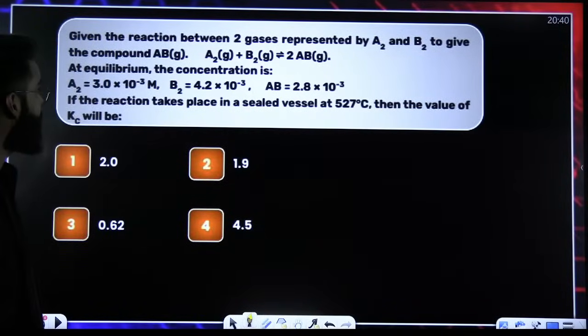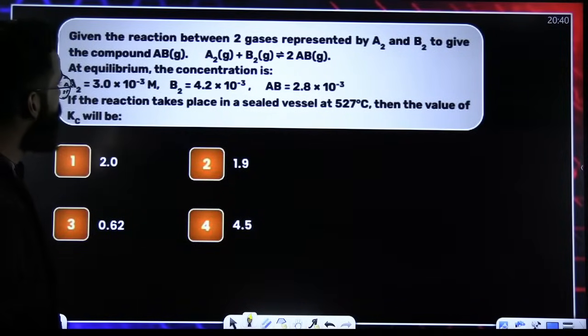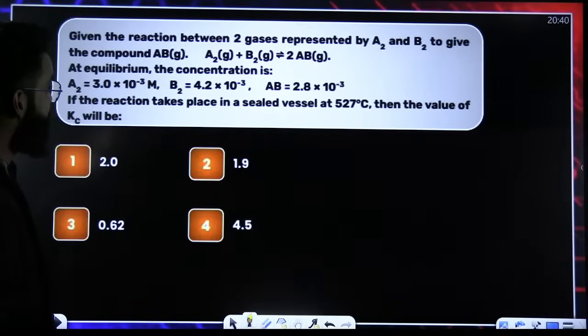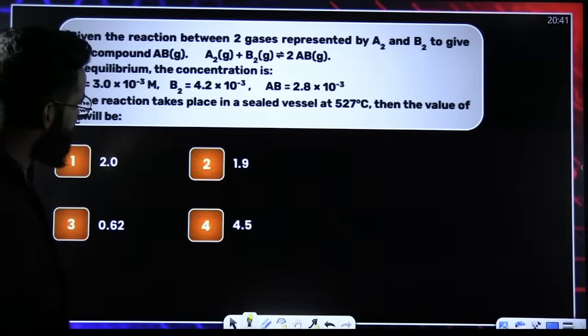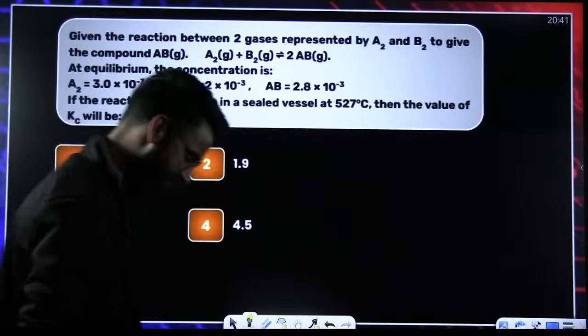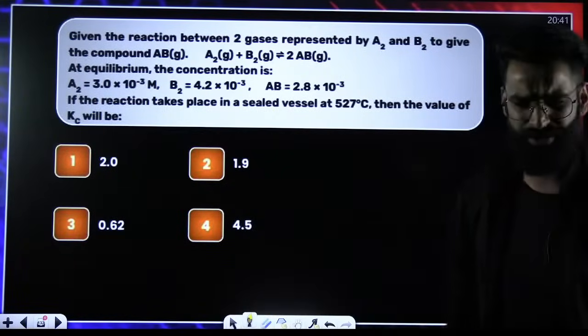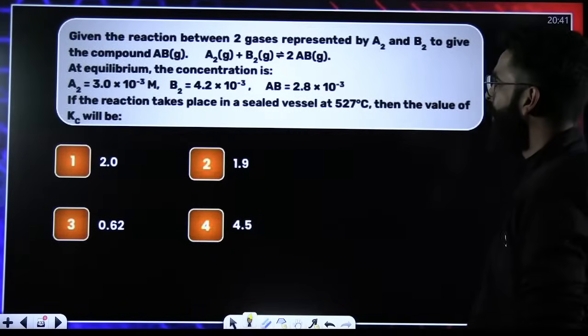Okay, one more question. It is an asked question again. Given that the reaction between two gases represented by A2 and B2 gives the compound AB, at equilibrium, the concentrations are given. If the reaction takes place in a sealed vessel at this temperature, the value of Kc will be. Again, one basic question. All the things are given.